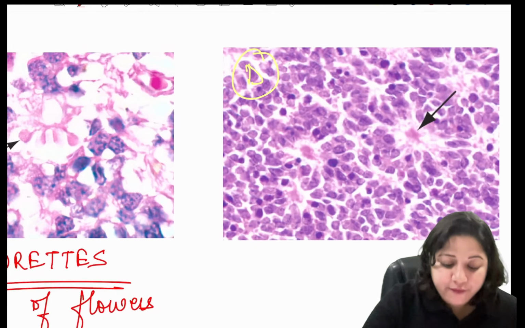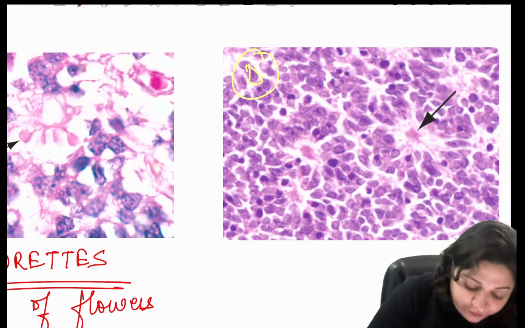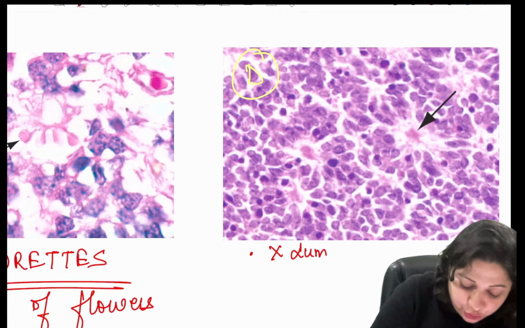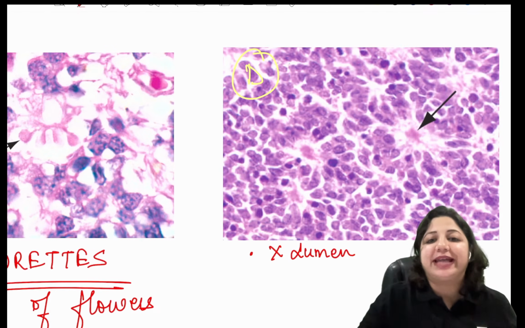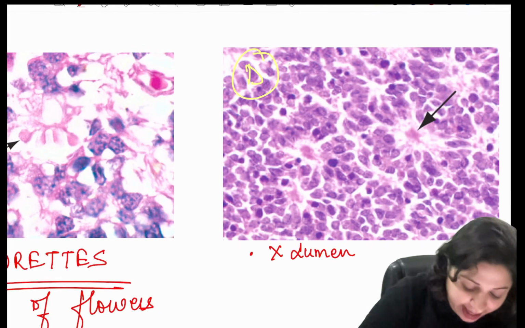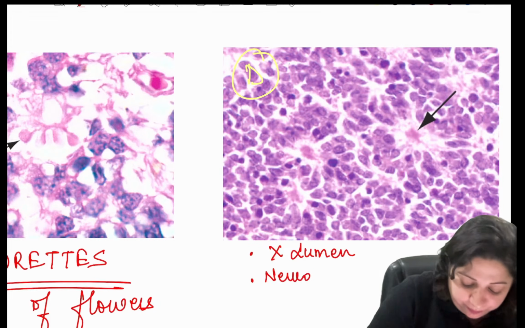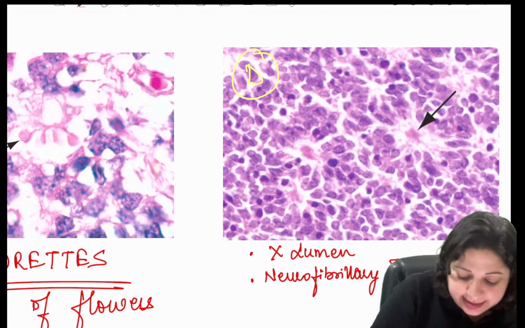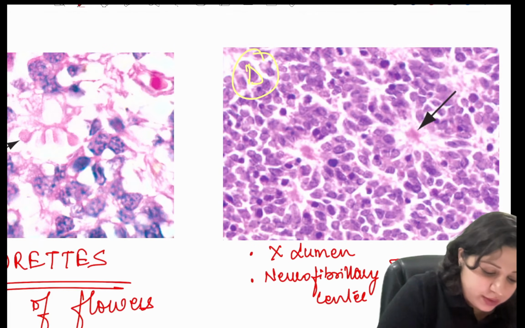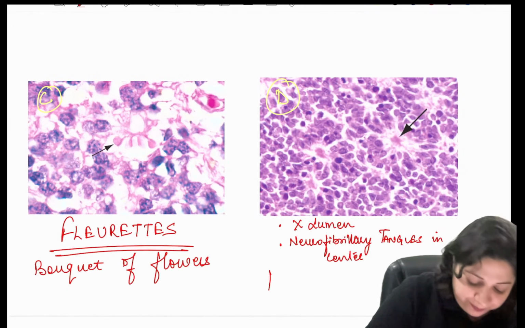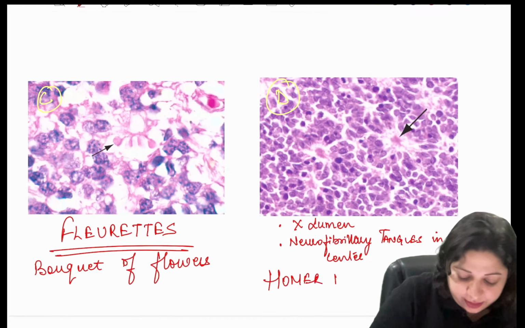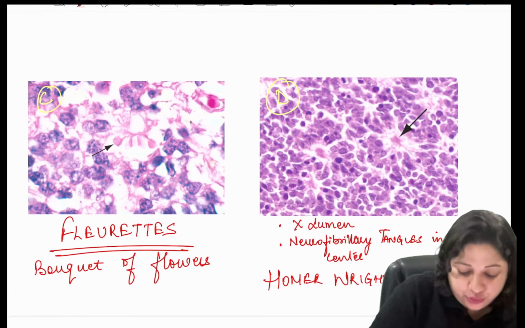And then you have D, where there is no lumen. When we talk of D, there is no lumen, and it has neurofibrillary tangles in the center. You see here, there are neurofibrillary tangles in the center. So this is called the Homer Wright rosette.